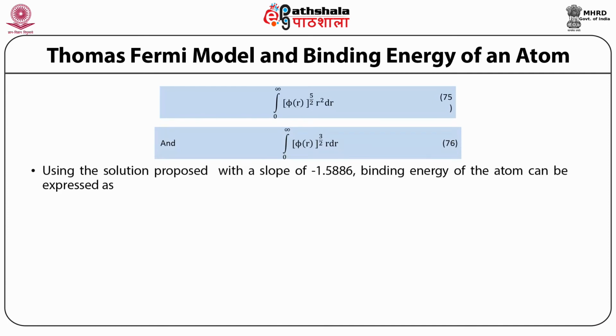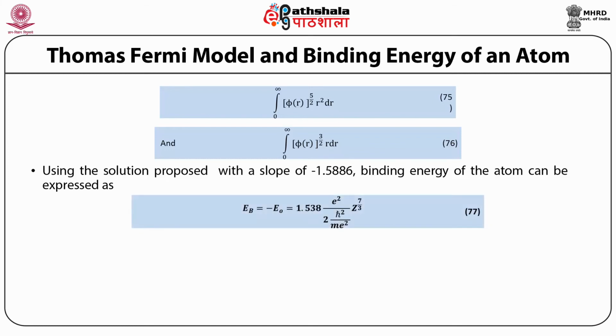Using the solution proposed with a slope of minus 1.5886, the binding energy of the atom can be expressed as E_b is equal to minus E_0 is equal to 1.538 into e squared/2 h bar squared/m_e squared into Z raised to power 7/3.